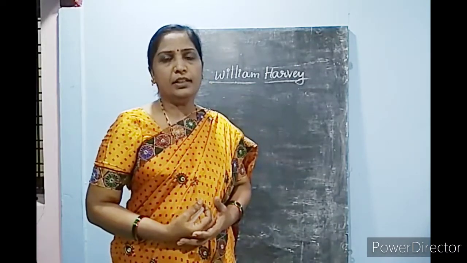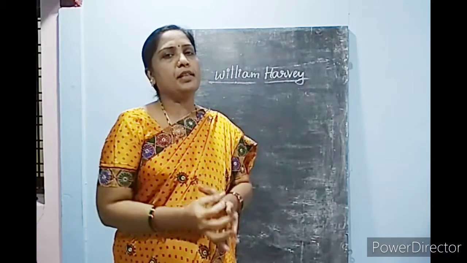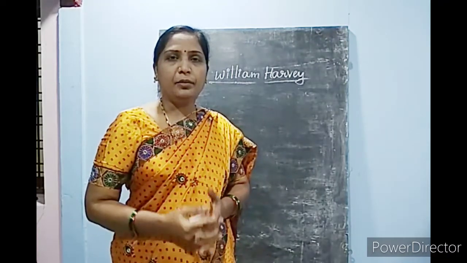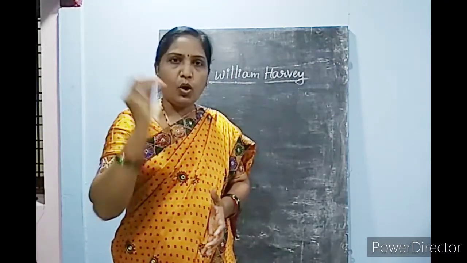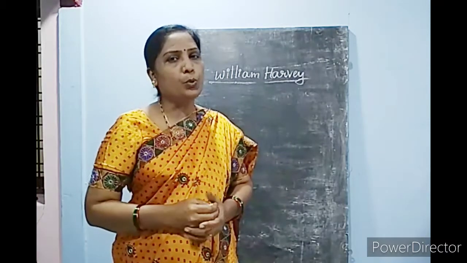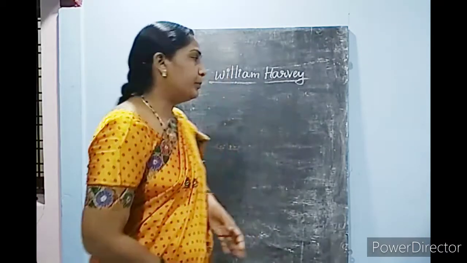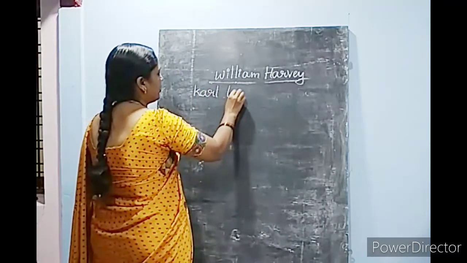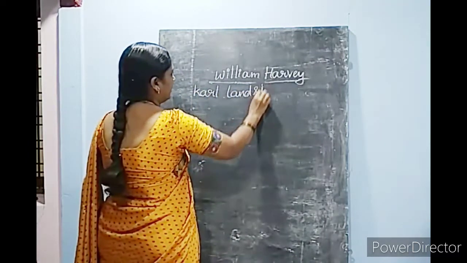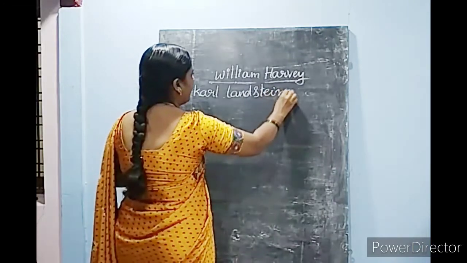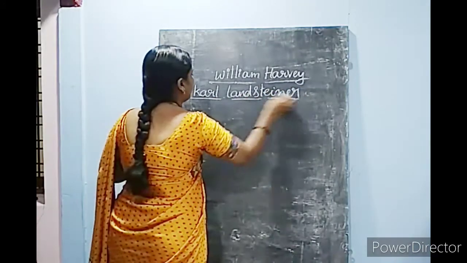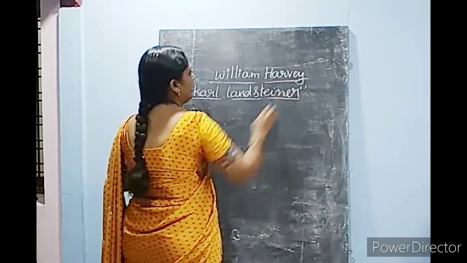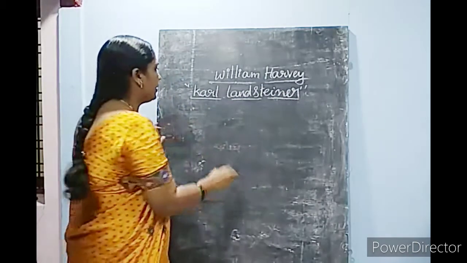He coined the word blood groups. The person is Carl Landsteiner. Carl Landsteiner is the scientist who first identified the blood groups.